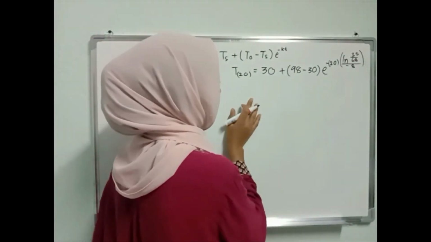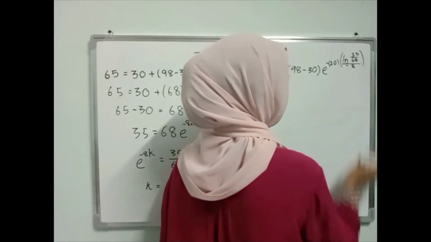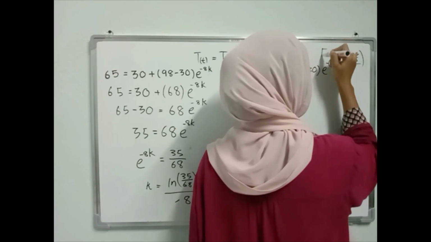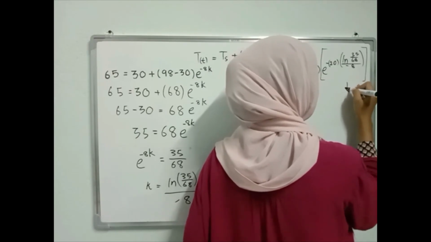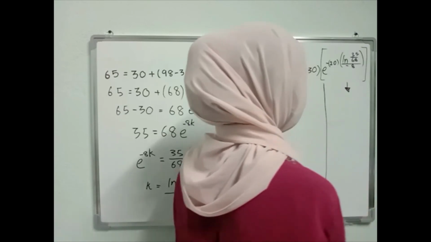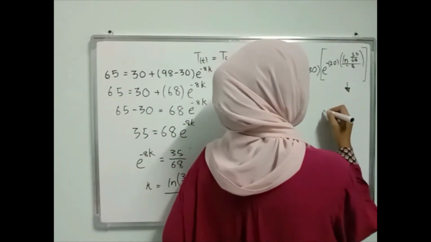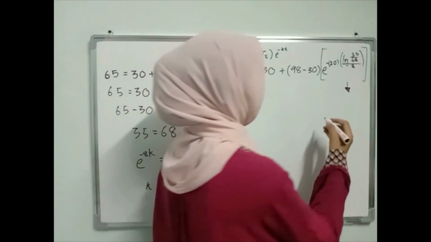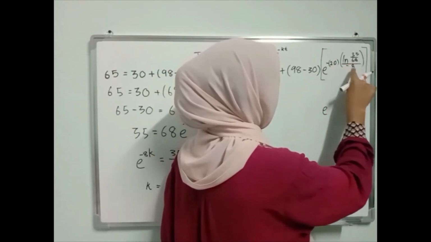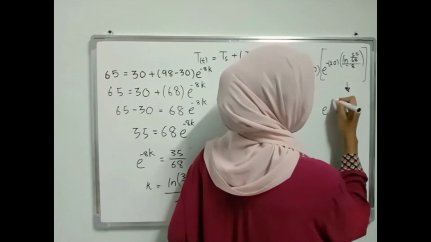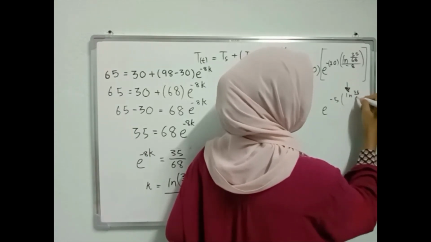So we can solve the exponent first. We solve the first one: negative 20 and negative 8, we can solve it as negative 5 over 2, ln of 35 divided by 68.